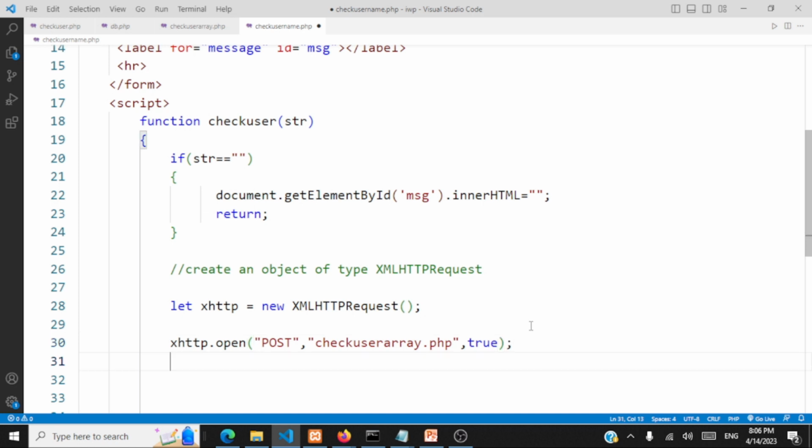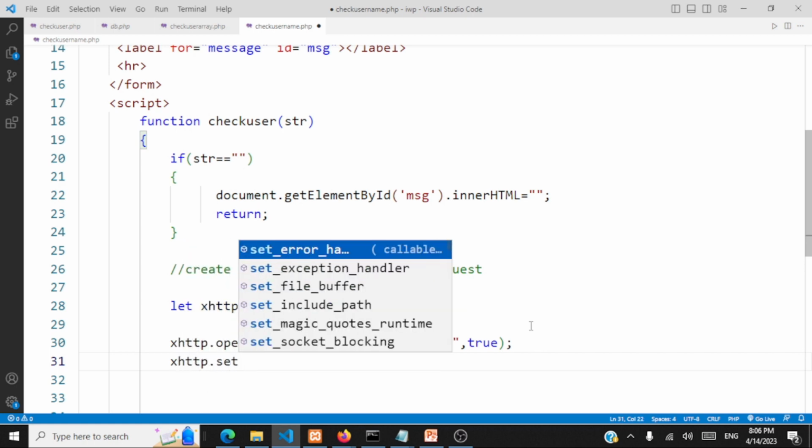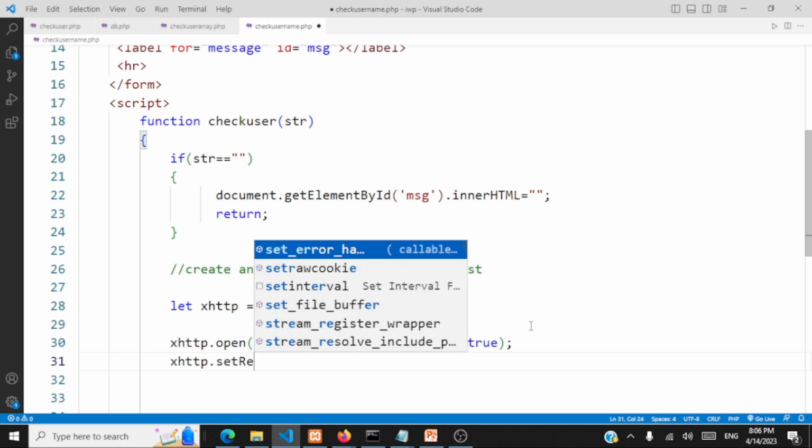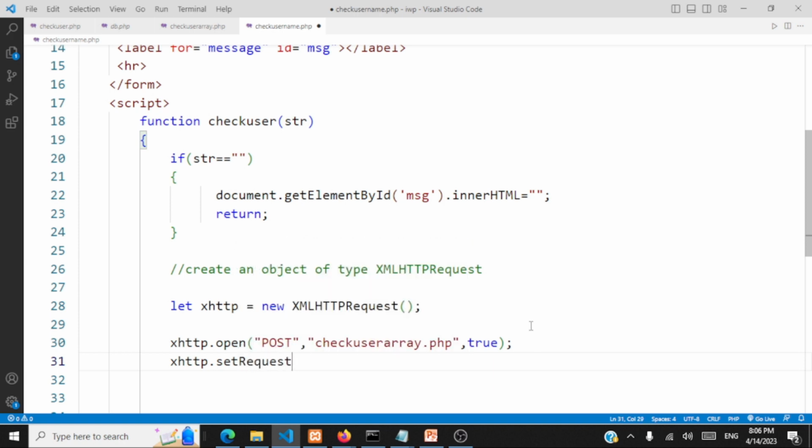After this, we should be setting the header for our HTTP request. So we'll call xhttp.setRequestHeader. This method defines what content type we are going to send, and we'll set the Content-type to be form URL encoded.